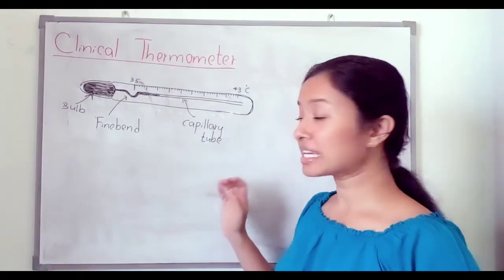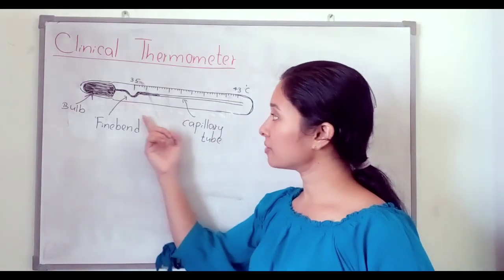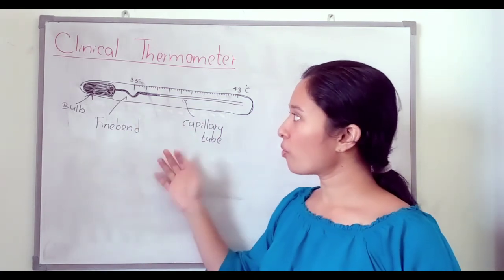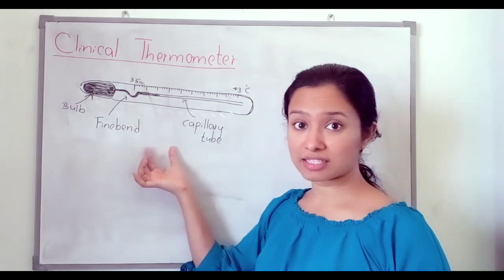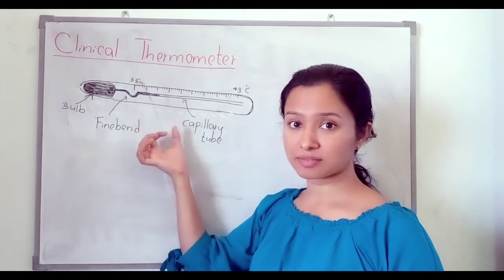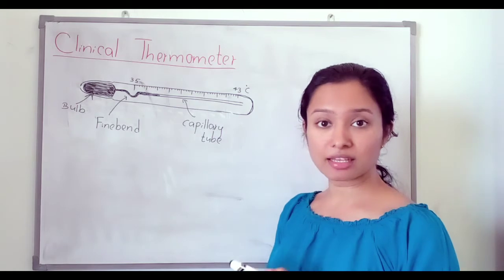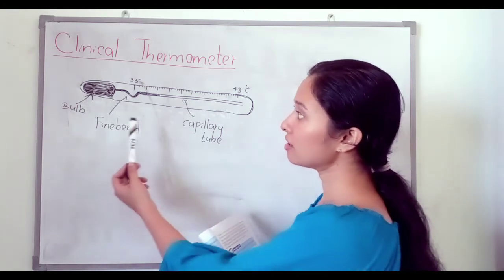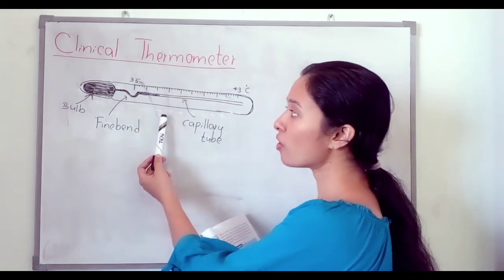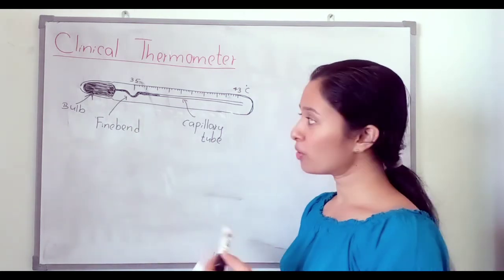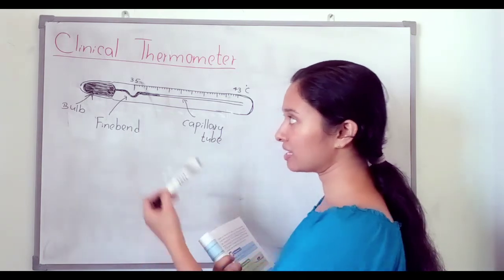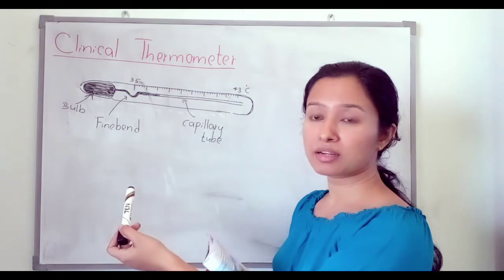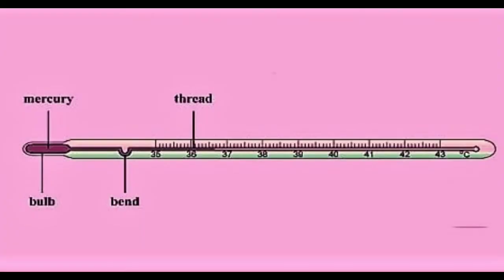You can see there is a fine bend in this clinical thermometer. So what is the use of it? Why is it there, the fine bend? When we take the readings of the thermometer, the mercury column can rise up or fall down. When there is a fine bend, it prevents the mercury column from falling down or rising up.